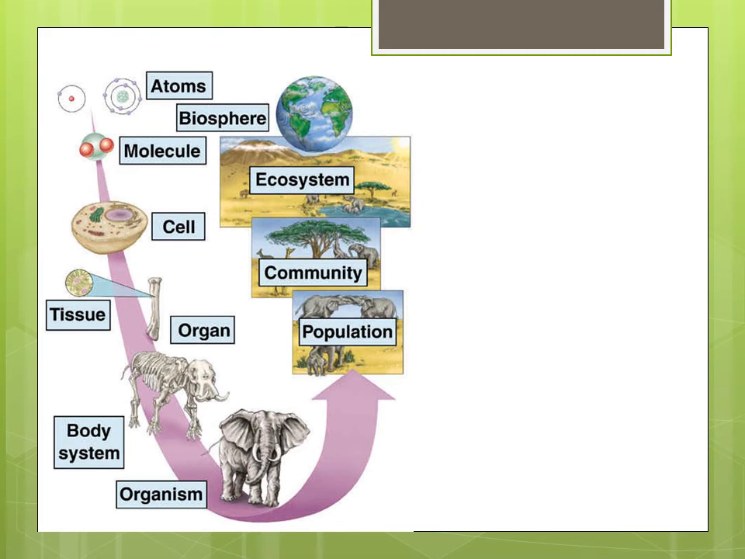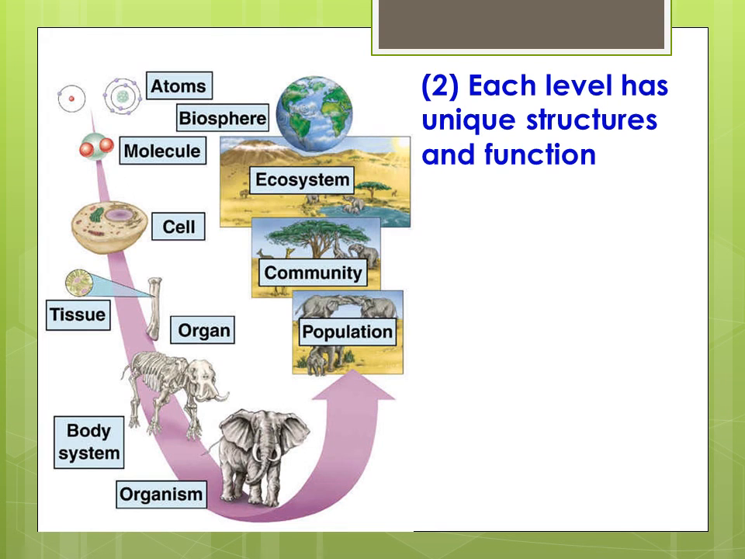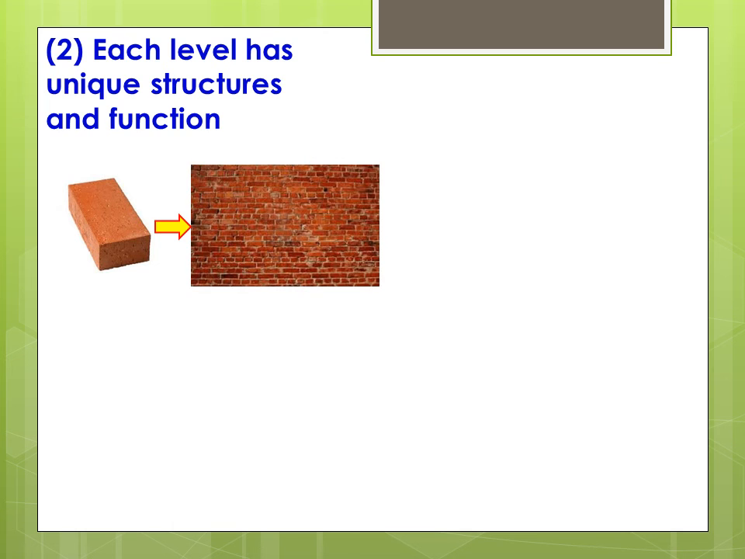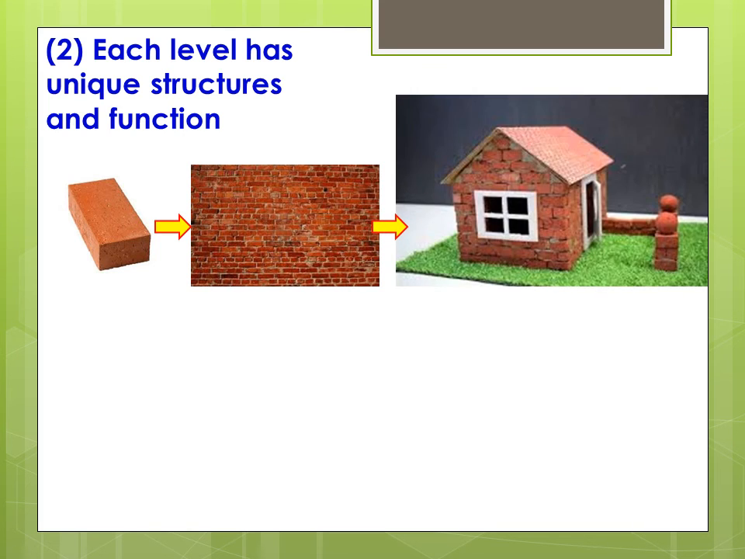The second feature of this organization is that each level has unique structures and function, with each component necessary for the functionality of the whole. To illustrate this further, imagine a simple brick. It may not be as useful as a single unit, but when it is combined to form a wall, it serves as a strong foundation. Furthermore, if you have additional components, you will be able to build a sturdy house.